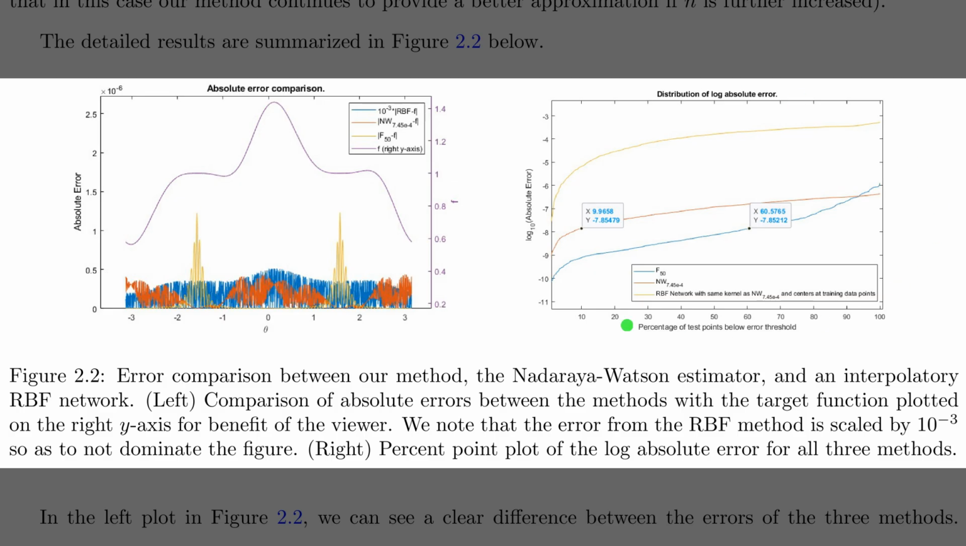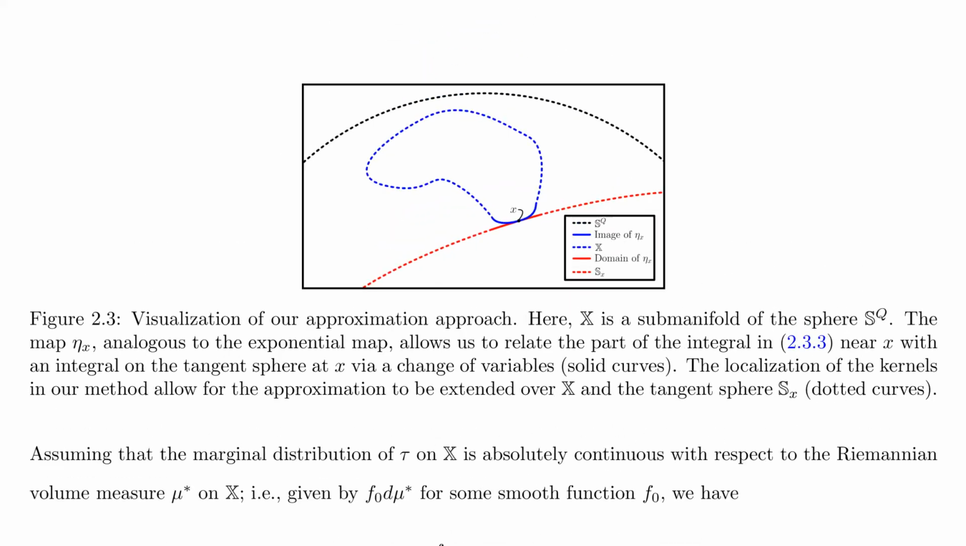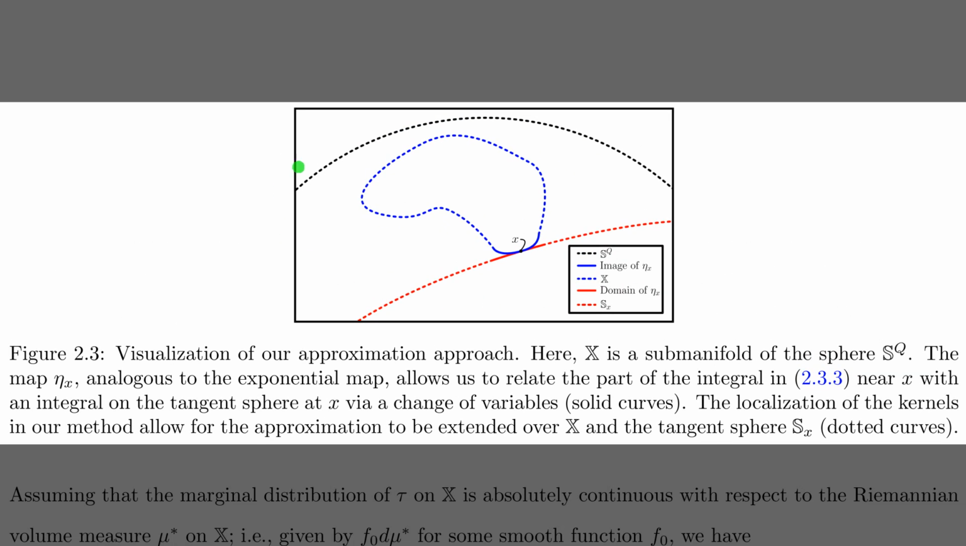Moving to the right, the cumulative distribution plot confirms this advantage. The blue curve, representing the new method, stays significantly lower, indicating much smaller log absolute errors for the vast majority of test points. Well, having seen the empirical results, Figure 2.3 visualizes the geometric intuition behind the proof.